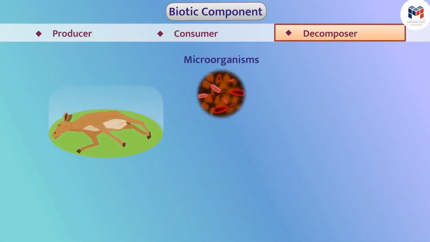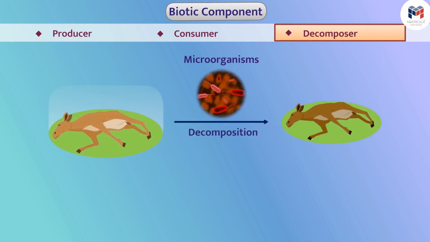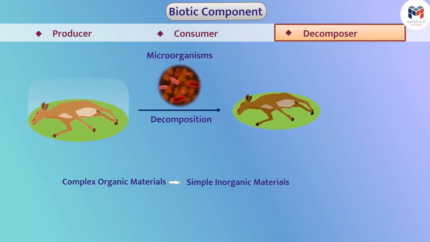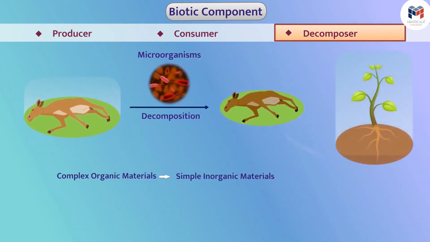Many microorganisms such as bacteria and fungi decompose dead remains of organisms and convert these complex organic materials into simple inorganic materials. Such organisms are called decomposers. These substances are absorbed by plants. Decomposers play a vital role in the cycling of nutrients.